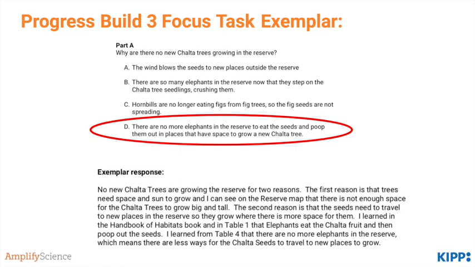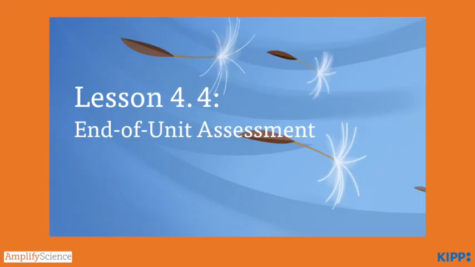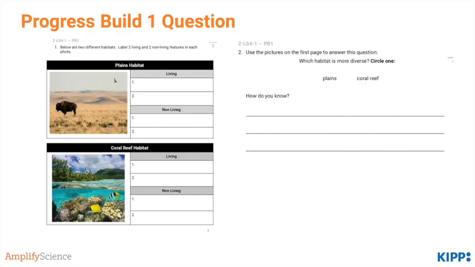The data tables told us that there's no more elephants, and students might have noticed that a fence was built between 1995 and 2015 that is now keeping the elephants out of the reserve. Go ahead and read the exemplar response below and compare it to your own. Pause now. All right, on to the end of the unit assessment. The questions on the assessment are tagged to measure both progress builds and standards. Let's take a look at a question that assesses Progress Build 1.